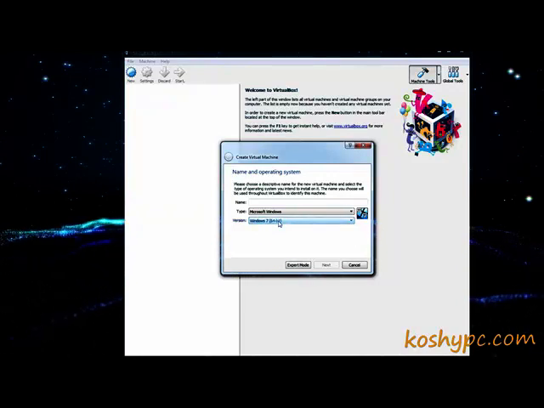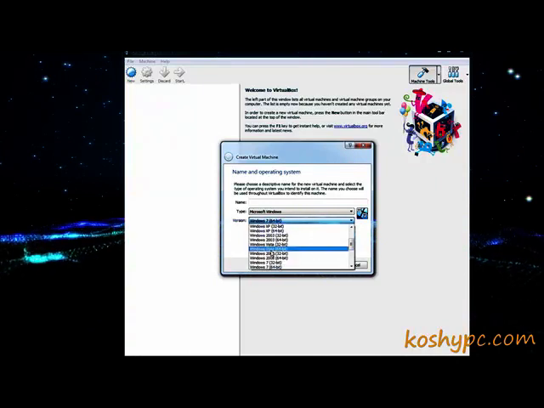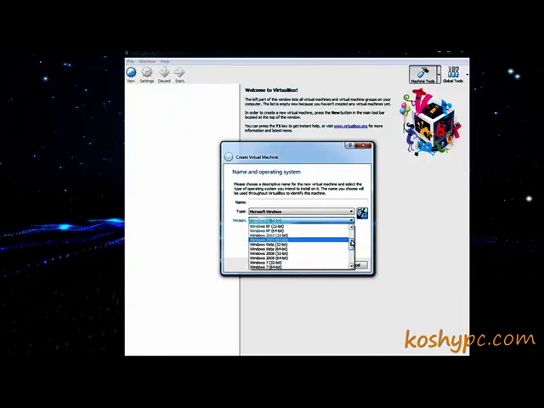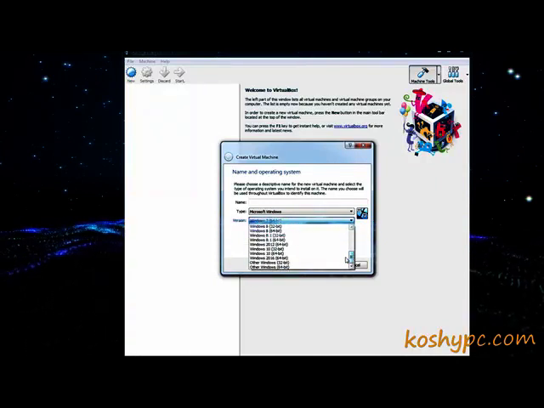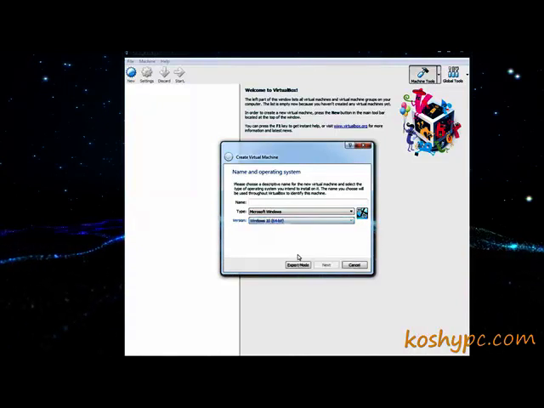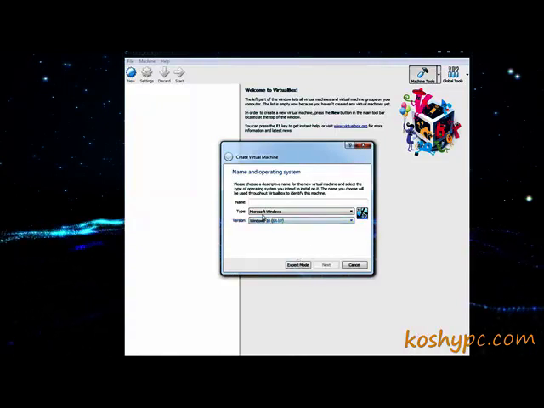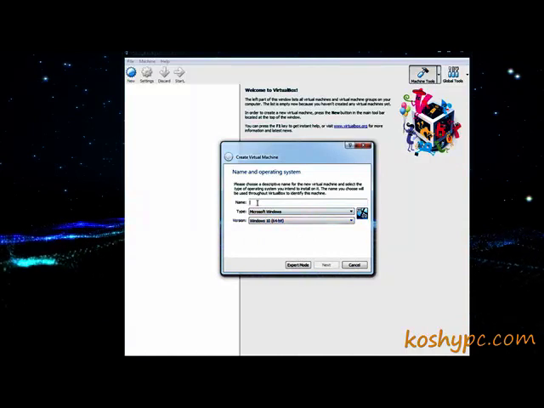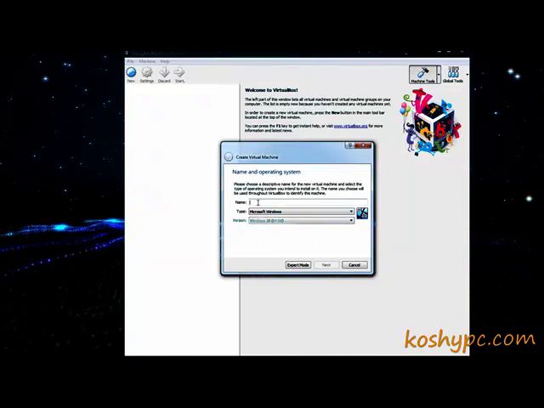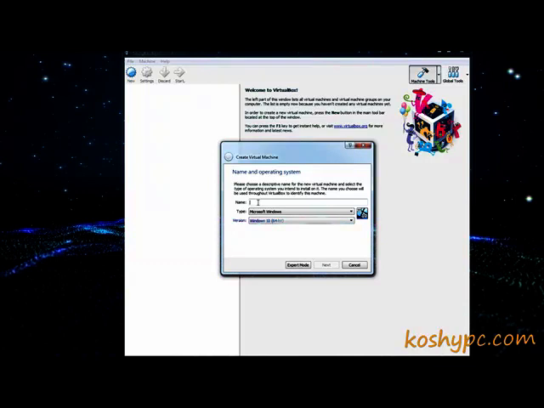So because it is Windows 10, by clicking here you can choose which version you would like to install, and here is Windows 10 64-bit. And as well, we should give it a name, that here we can call Windows 10 or Win 10 or whatever name you would like.